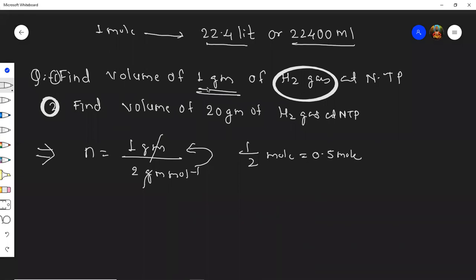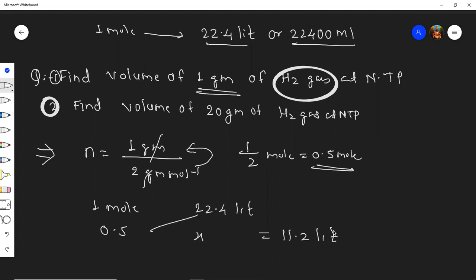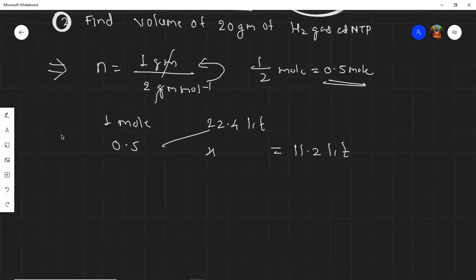And what they asked? In 1 gram. So the moles are 0.5 moles. So students, you know 1 mole is 22.4 liter. So 0.5, definitely it will be half of this. So it is 11.2 liters. So this is the answer for the first.